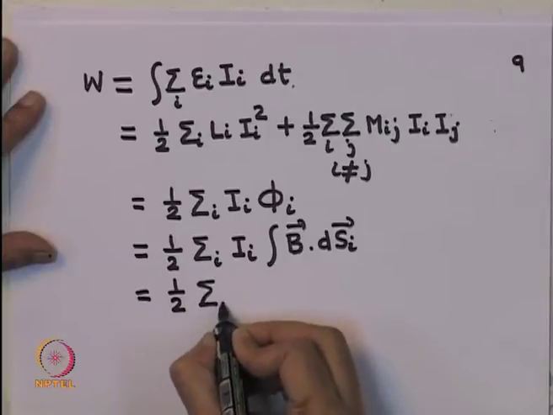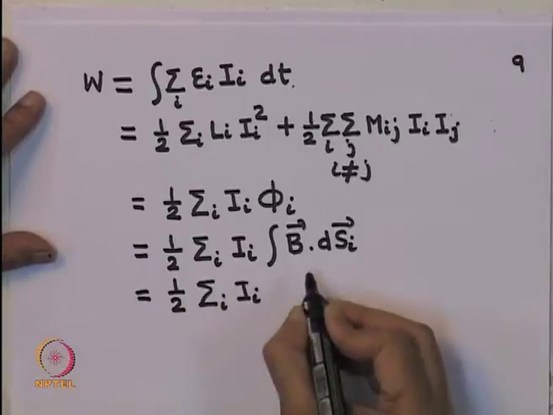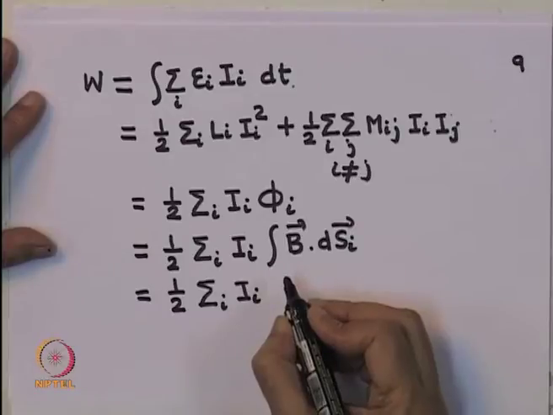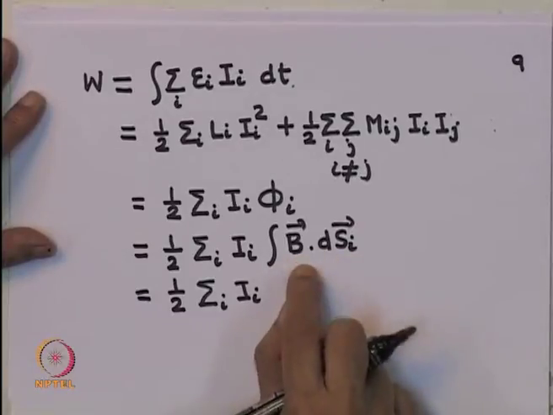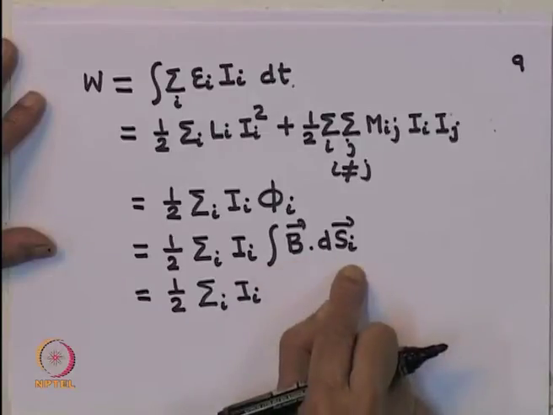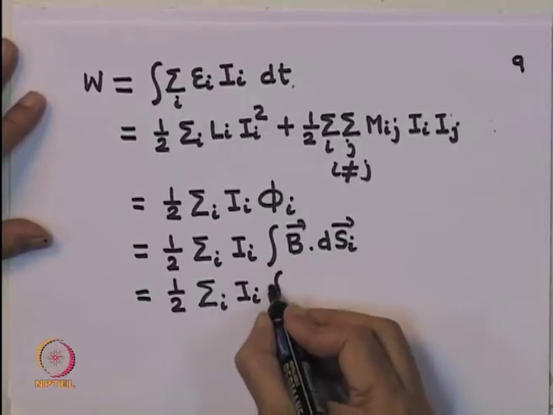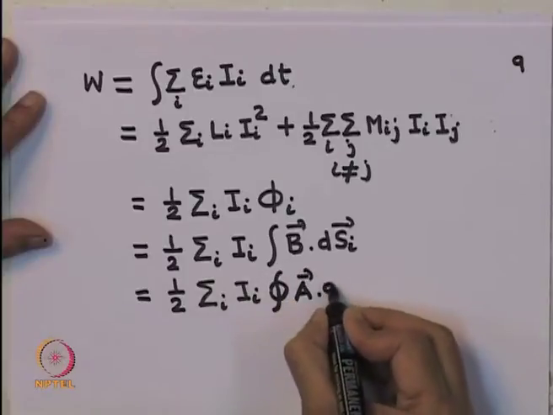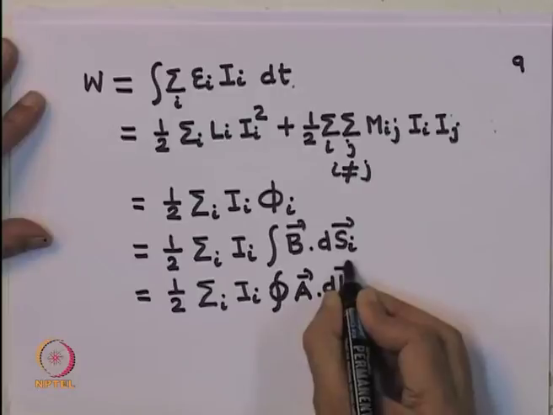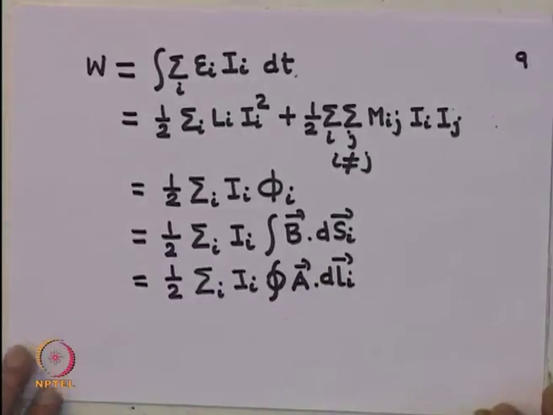I will write this again, writing B as del cross A. So, del cross A dot dSi, and then I use Stokes' theorem, so that this becomes the loop integral of A dot dLi. Okay, this is for the discrete case.